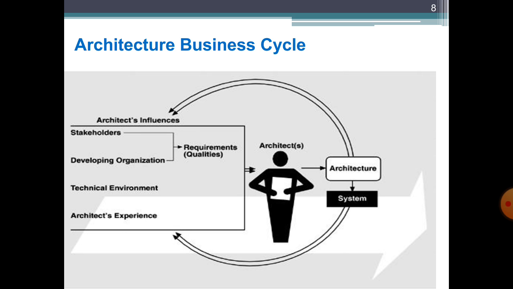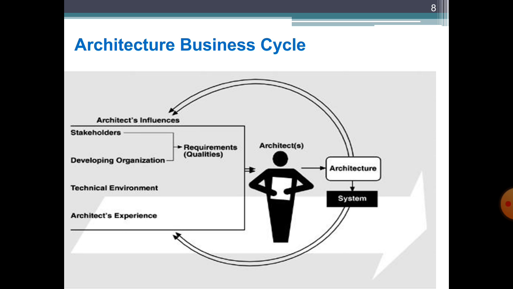And eventually when the system is completed, it also goes back into the environment. Students, you have to remember one thing: whenever a system is installed in an environment, the environment is constantly changing. Like 2 years ago you had some different requirements, after 1 year you will have some different requirements. Because the environment is constantly changing, your architecture will never be the same. So because architecture is influenced by these four factors, our architecture will also change. Vice versa, this process is called the architecture business cycle.